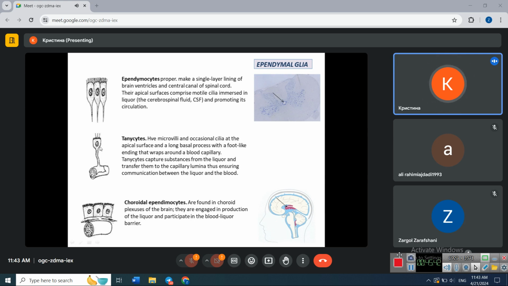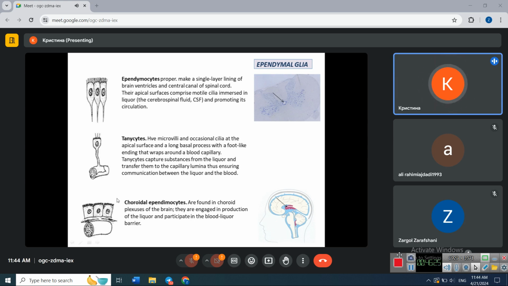Next, tenicytes are the subtypes of ependymocytes. They have a lot of microvilli and some single cilia. They have one long process which wraps around the blood capillary. So this type of cells, which are located in the third and fourth brain ventricles, helps to capture substances from liquor, or the cerebrospinal fluid, and transfer them to blood capillary. So they perform communication between the cerebrospinal fluid and the blood.